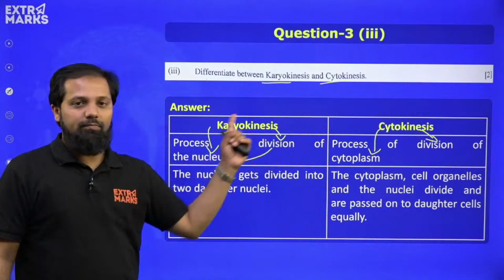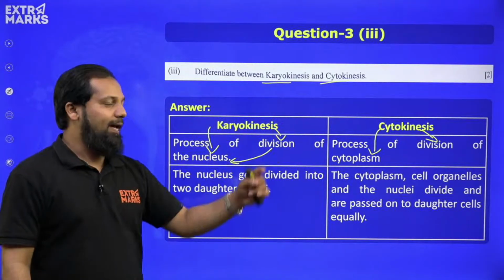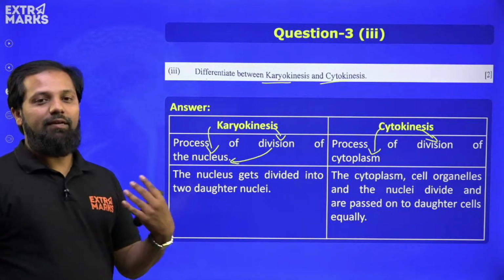So the difference number one between these two, karyo and cytokinesis, is in terms of the meaning.